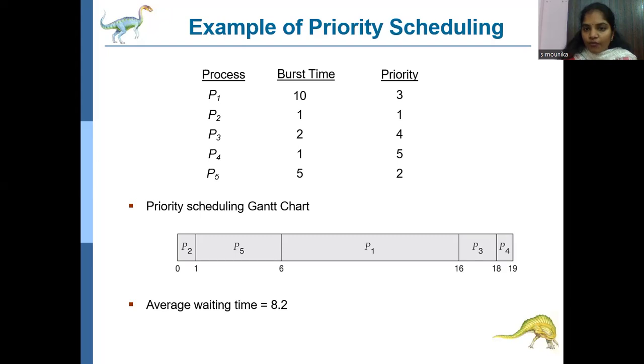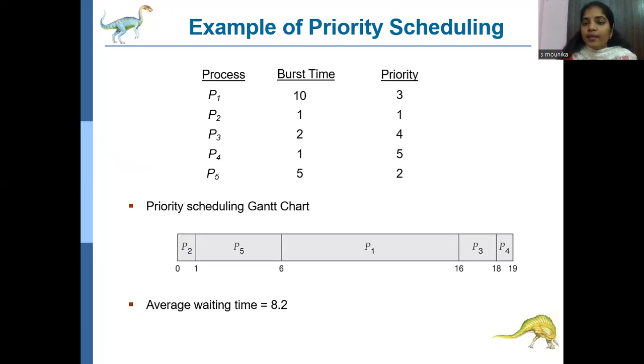Then next, P3 with priority 4 goes to the ready queue with a burst time of 2. 16 plus 2, 18. Then next, the P4 process with priority 5 has a burst time of 1 unit. So that is 19. So the average waiting time is 8.2. In this way, CPU scheduling algorithms will work.